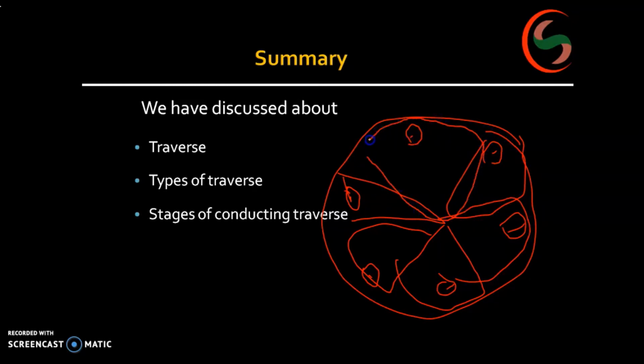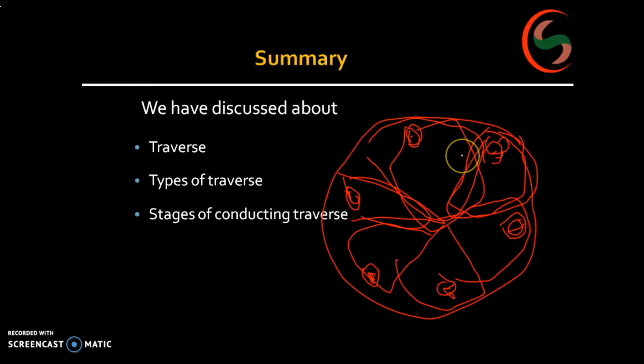If you remember the principles of surveying, always work from whole to part. That principle works here very perfectly. Now see here, suppose I have chosen this station and I completed this unit. If I choose this one, I have completed this one. Likewise, if there is any problem at a particular station, I can redo the survey at that particular area only.